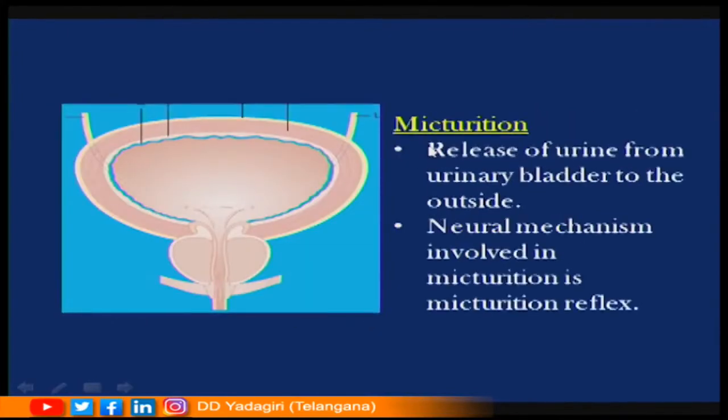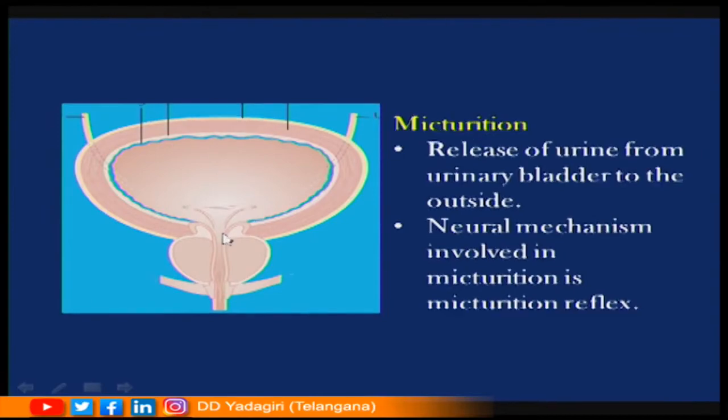Let us know the process of micturition. What is micturition? The release of urine from the urinary bladder through the urethra to the outside, we generally call urination, but technically it is called micturition. Whenever the urinary bladder is filled with around 300 to 500 ml of urine, the stretch receptors present in the wall of the urinary bladder send signals to the brain